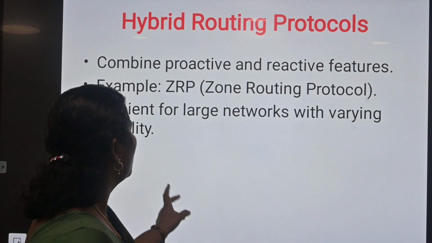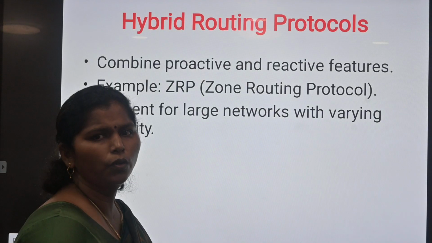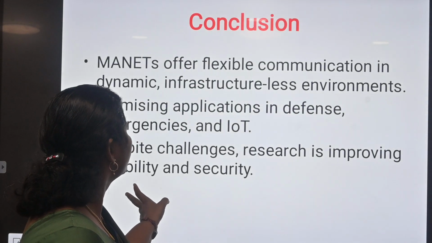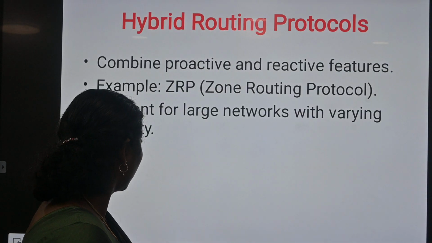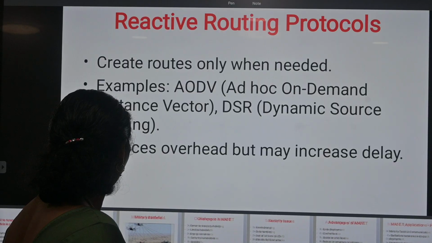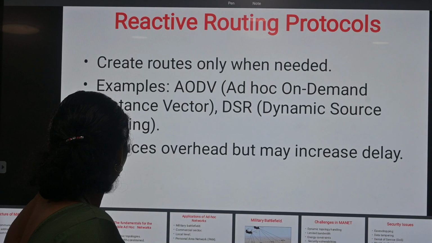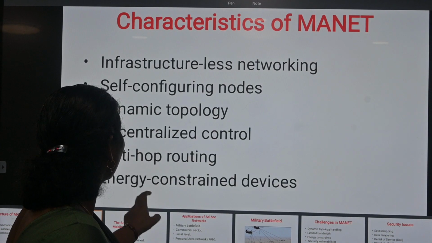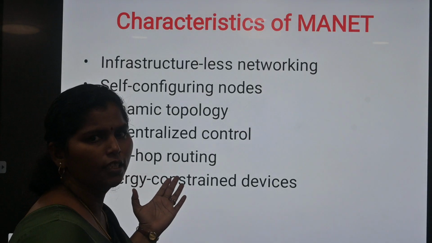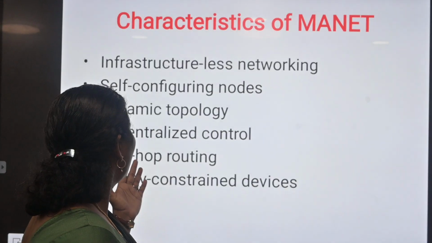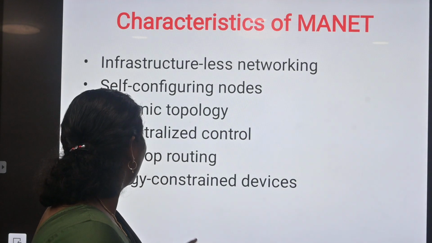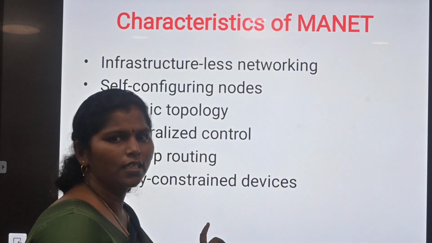Hybrid routing protocol contains both proactive and reactive features. The characteristics of MANET are infrastructureless networking, self-configuring nodes, dynamic topology, decentralized control, multi-hop routing, energy constrained devices.